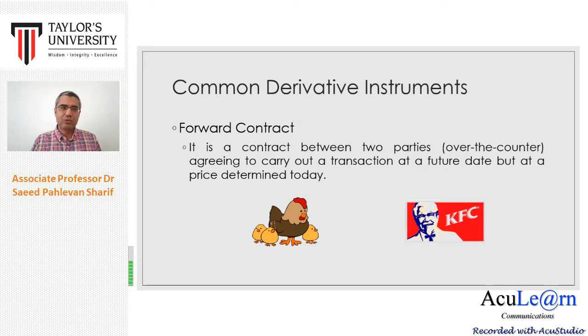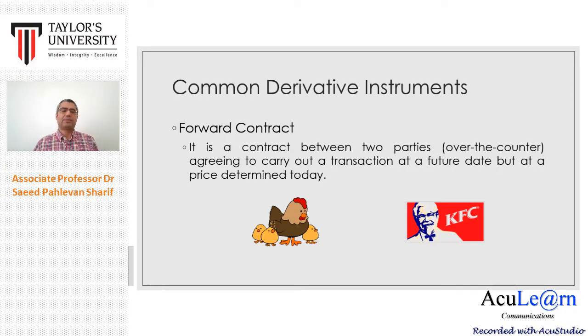So KFC needs to make sure that the price of chicken won't change in the near future, right? If the price of chicken increases, KFC usually cannot change the price of its products quickly. So this means less profit for KFC, and this may impact their future plans or maybe even cause a loss for KFC. But if the price of chicken decreases, this is good for KFC because the price of their products is fixed. It's already on the menu, but they are buying the main raw material for their products at a lower cost. So this means more profit for KFC.